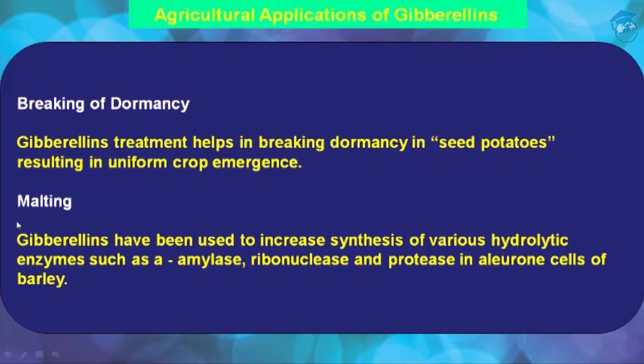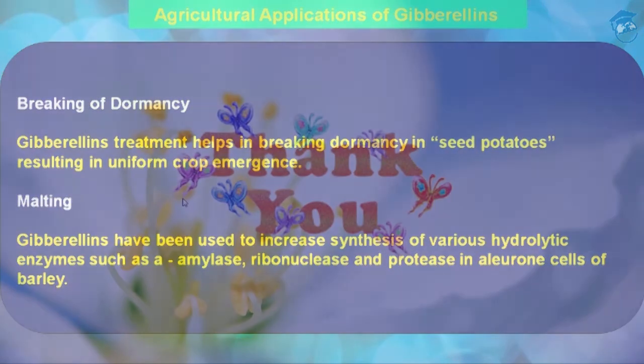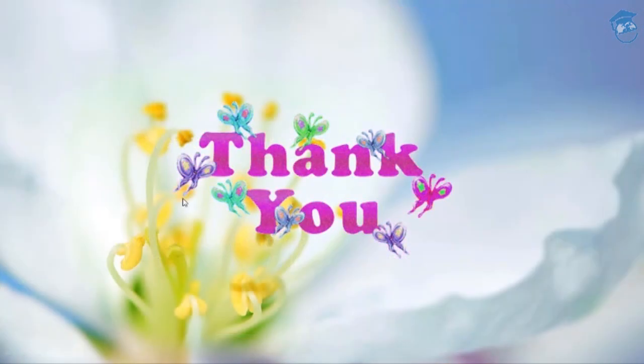Okay, and the fifth agricultural application of gibberellin is malting, that has been used to increase synthesis of various hydrolytic enzymes such as amylase, ribonuclease, protease in aleurone cells of barley. Okay, that helps in the fermentation and thus producing beer in the brewing industry. Okay, so these are the agricultural prospects of gibberellins. Okay, and this was all about gibberellic acid.